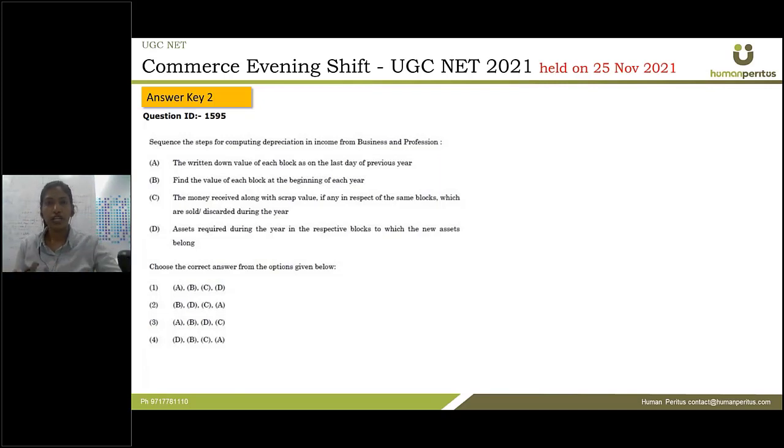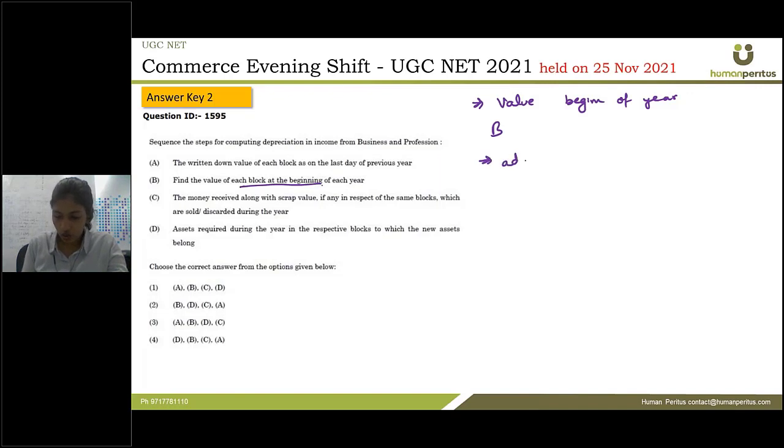Next is, sequence the steps for computing depreciation and income from business or profession. So when you have to calculate depreciation, first you should have the value of the asset at the beginning of the year. So first of all, we will have to calculate the value of each block at the beginning of the year. So first step is B. Then after calculating value at the beginning of the year, if there is any addition to the block of the asset, then we should look at that, if you have bought any other asset.